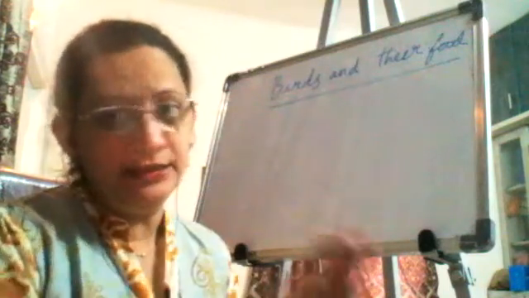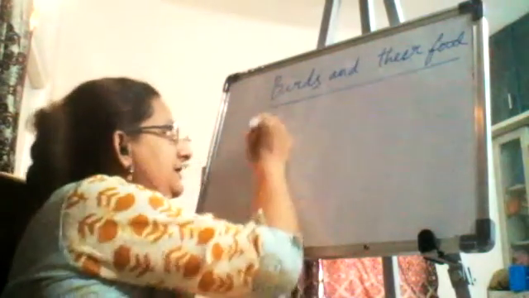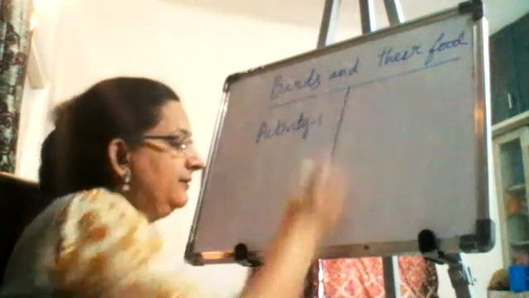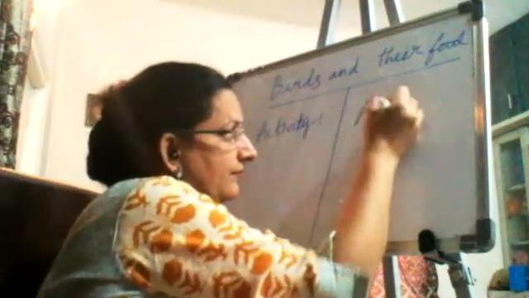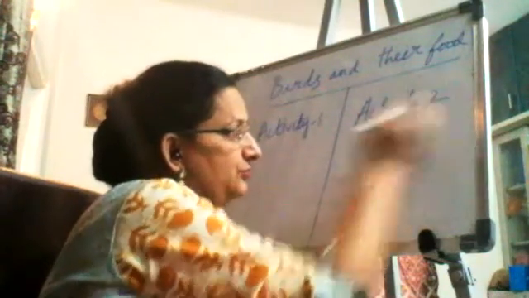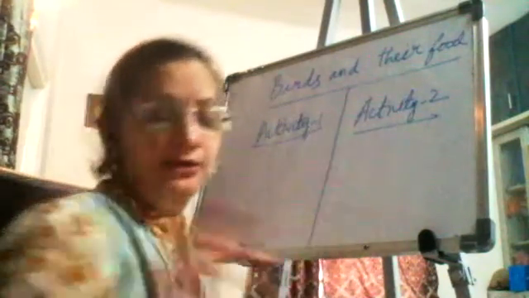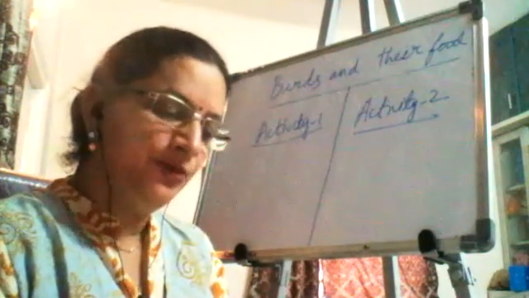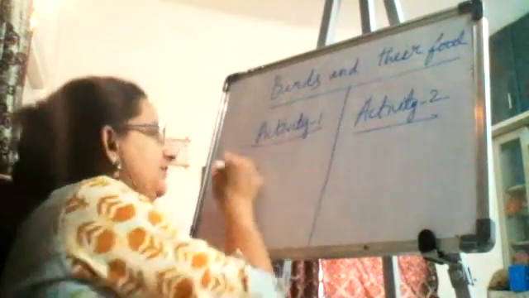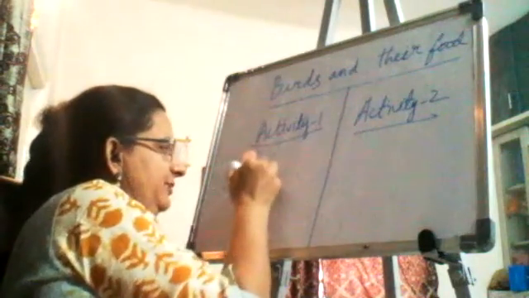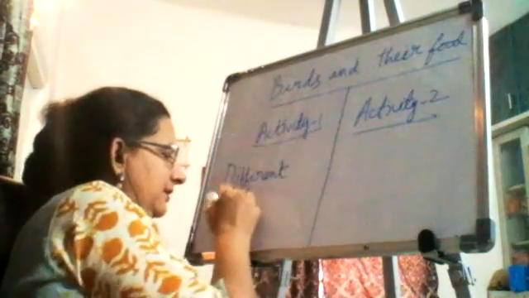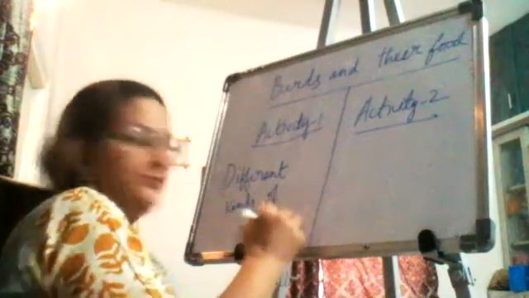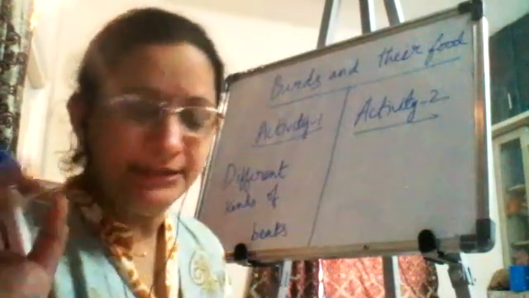So in this lesson, I'm giving you activity 1, activity 2. Here you have to make two charts, or two sides of the chart. How will you make it? You have to put different kinds of beaks on one chart. Stick the picture and write one sentence about it.